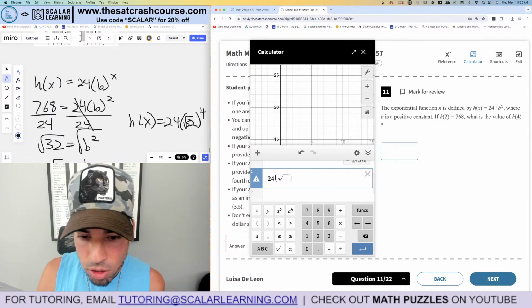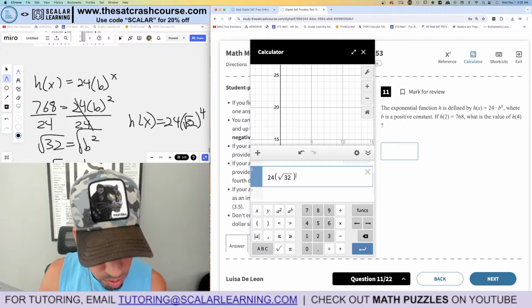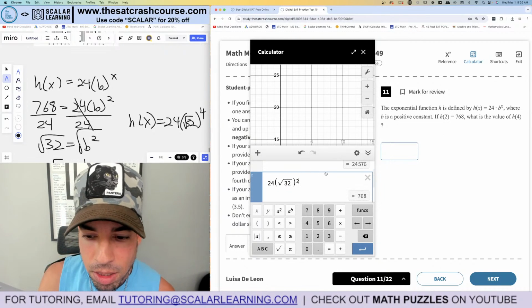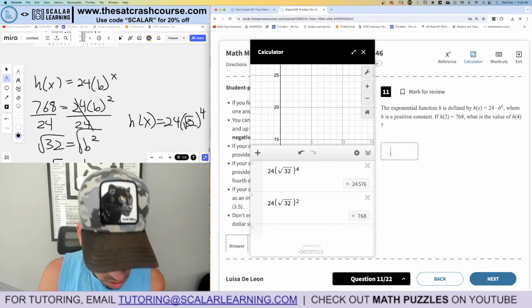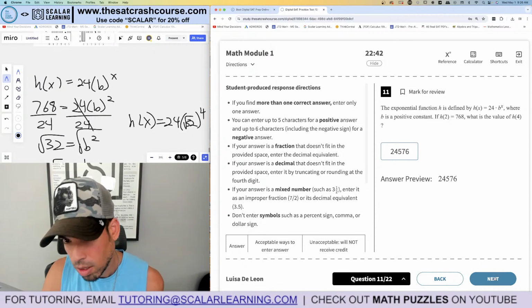It is fine because you can fit 5 digits in there, but I always get nervous when we have really big numbers like this. So if I square it again, I get the 768. Yeah, I mean, it's got to be 24576. Boom, done. Okay, next.